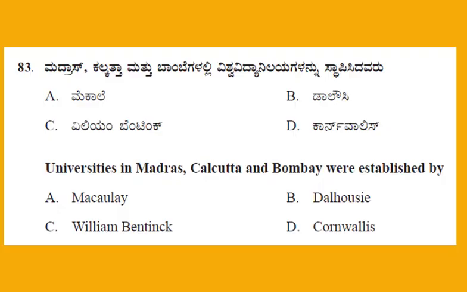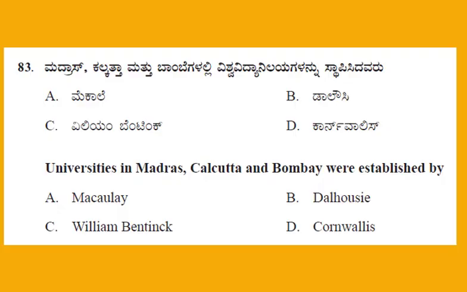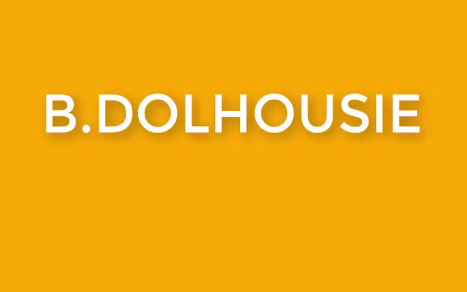And the next, question number 83. Universities in Madras, Calcutta and Bombay were established by. This is the question from history unit number 3, the impact of British rule in India. The four options: option A, Macaulay; option B, Dalhousie; option C, William Bentinck; option D, Cornwallis. And the right answer for this question: option B, Dalhousie.